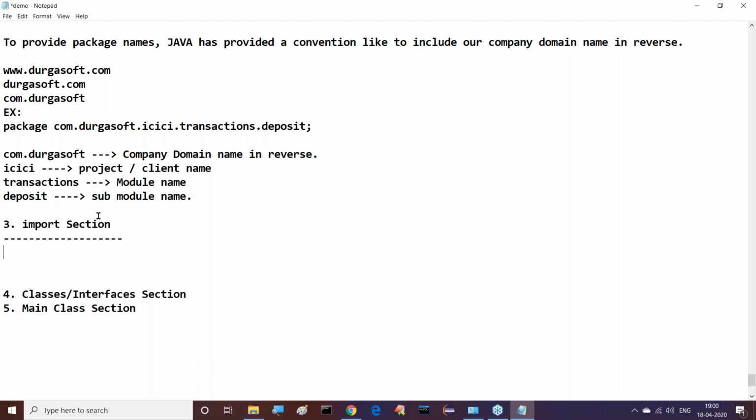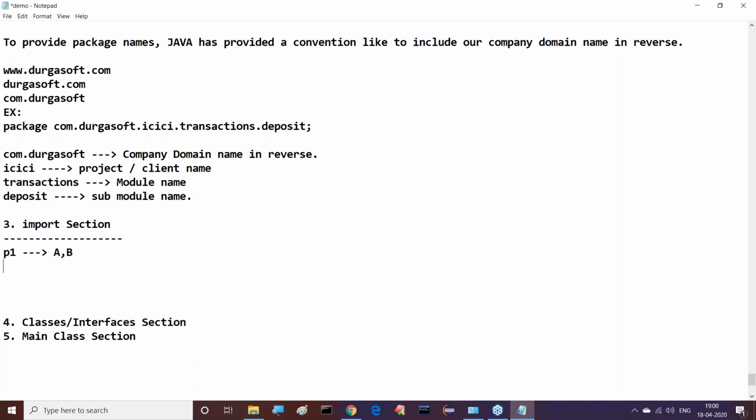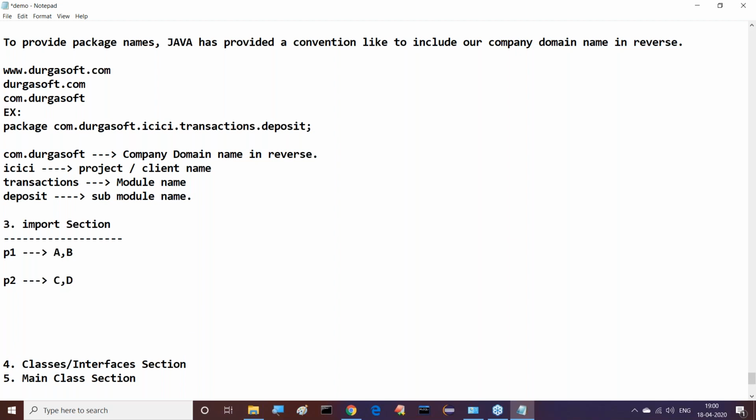Already we have some packages. Say for example, the P1 package is available where class A and class B are included. Understand it clearly, the P1 package already exists. Under this P1 package, class A and class B are available. The P2 package is available, and under this, the C and D classes exist. Already they are defined.